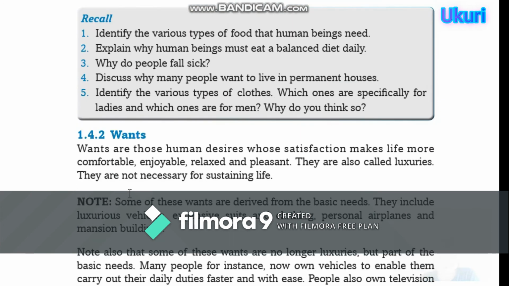Wants are those human desires whose satisfaction makes life more comfortable, enjoyable, relaxed, and pleasant. They are also called luxuries. They are not necessary for sustaining life. If you miss them, you can still survive. Some of these are derived from the basic needs. They include luxurious vehicles, expensive suits and clothing, personal airplanes, and mansions.